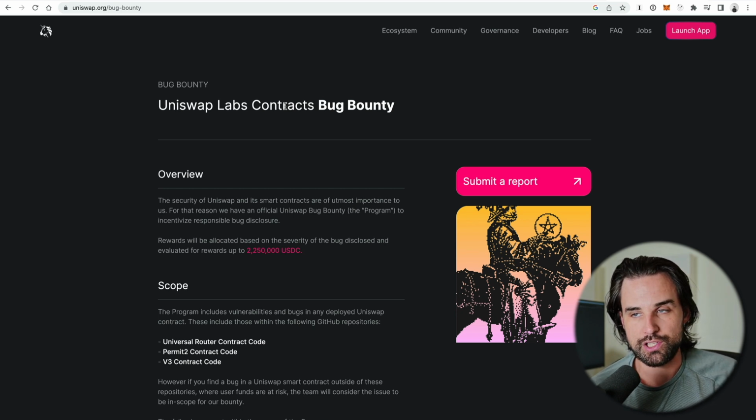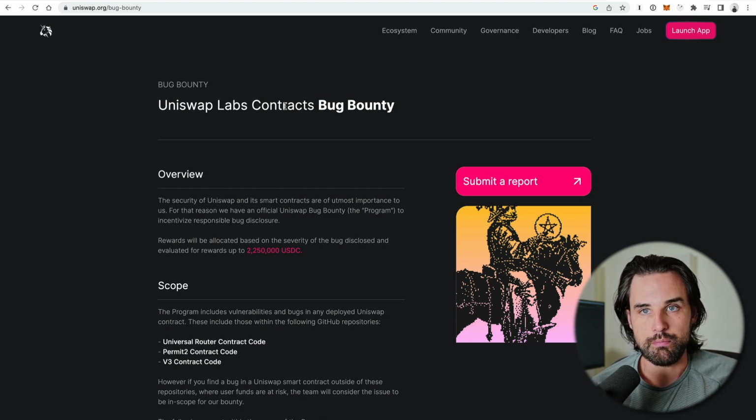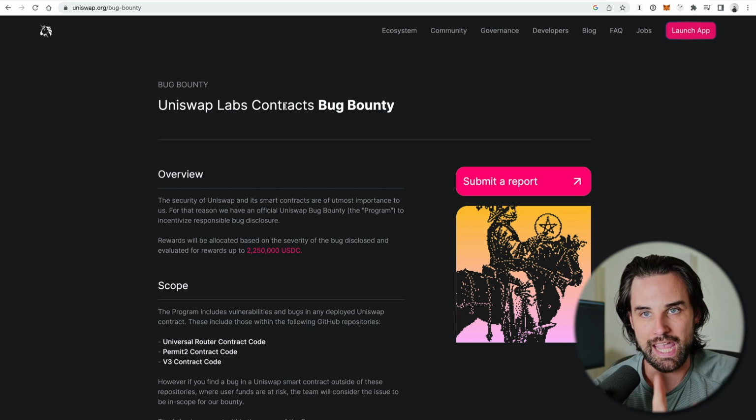With an application like Uniswap, for example, a lot of money can be at stake. We're talking about billions, maybe tens of billions of dollars, maybe even hundreds of billions when the bull market comes back and crypto adoption grows. So the last thing that they want to do is see any of this money compromised in a material way to ruin people's trust in the protocol. And ultimately, they don't want user funds lost at all. So for that reason, they will handsomely reward people who find critical vulnerabilities in the protocol.